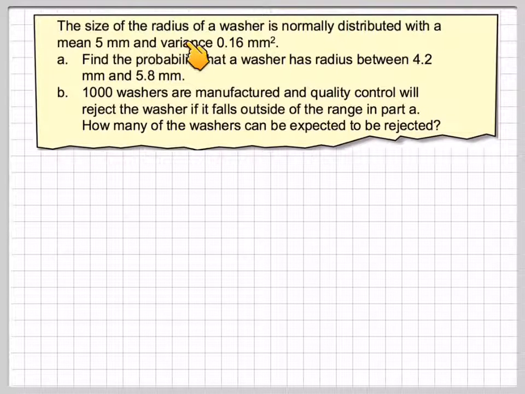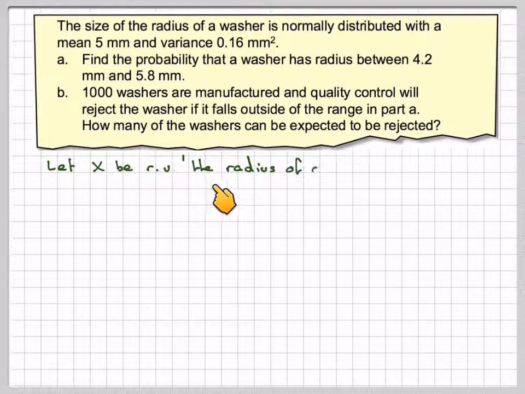The size of a radius of a washer is normally distributed with a mean of 5 mm and a variance of 0.16 mm squared. Find the probability that the washer has a radius between 4.2 mm and 5.8 mm. So, let X be the random variable, the radius of a washer.